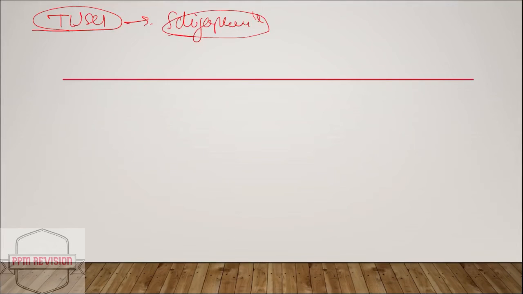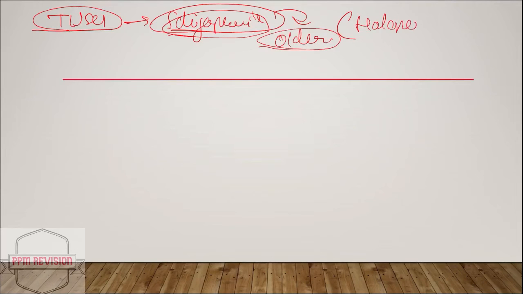Now moving ahead, we'll be looking at the therapeutic uses. So as mentioned earlier, I'll just shortlist them. We can use them in case of schizophrenia. And in case of the older drugs for schizophrenia, we can use haloperidol as well as fluphenazine.